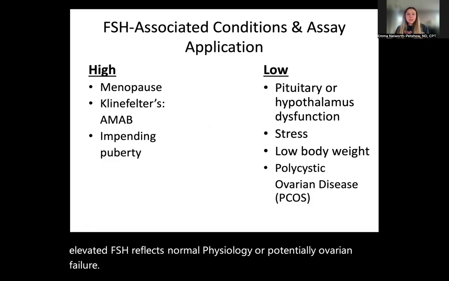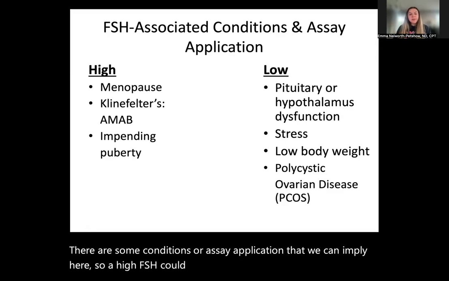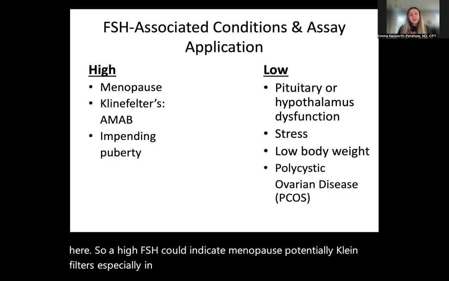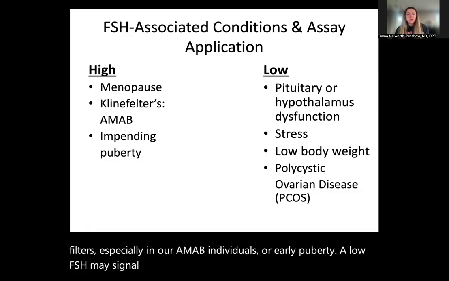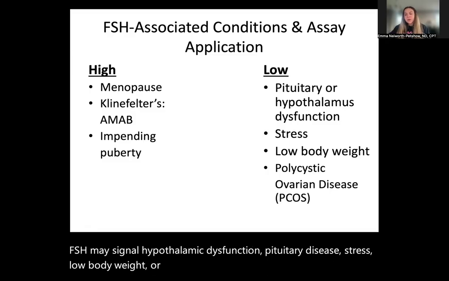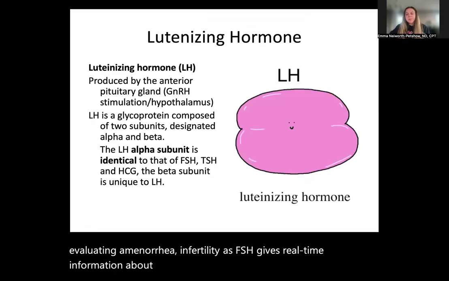There are some conditions or assay applications that we can imply here. So a high FSH could indicate menopause, potentially Klinefelter's, especially in our AMAB individuals, or early puberty. A low FSH may signal hypothalamic dysfunction, pituitary disease, stress, low body weight, or PCOS. These patterns are really critical in evaluating amenorrhea and infertility, as FSH gives real-time information about ovarian or pituitary function.